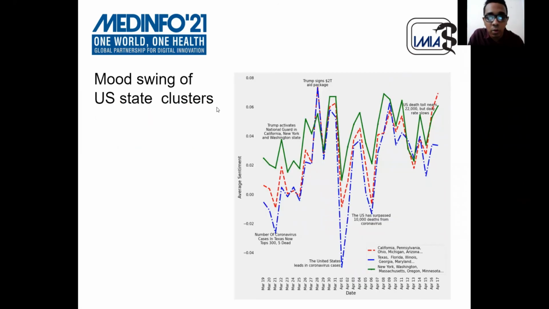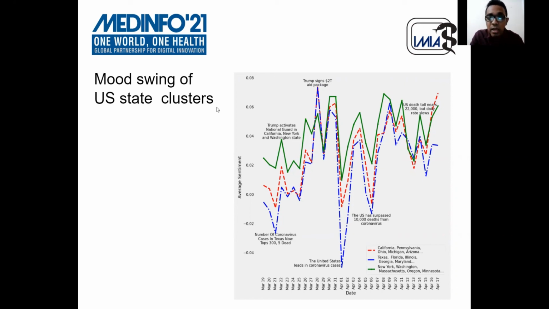This is the sentiment plot for different US states over the full timeline, that is March 19 to April 17. And no topical theme was considered here. It is the total average sentiment over the timeline for different clusters. We can see some positive and negative trends in our plot. For example, when Trump signed the 2 trillion aid package for COVID-19, almost all states showed positive sentiment. And when the United States started to lead in coronavirus cases, almost all clusters showed negative sentiment.